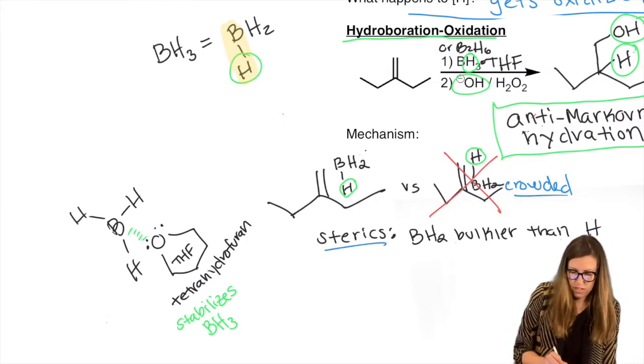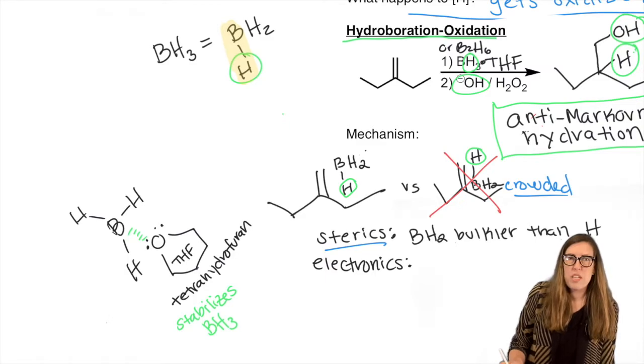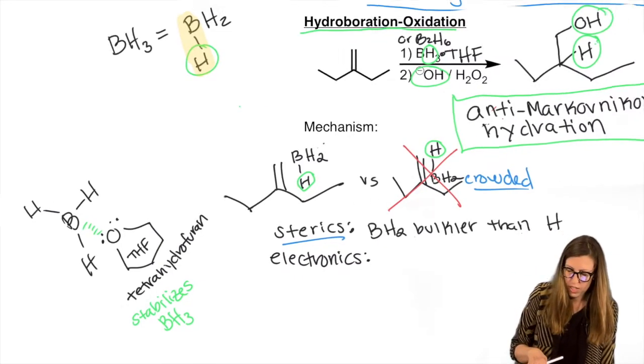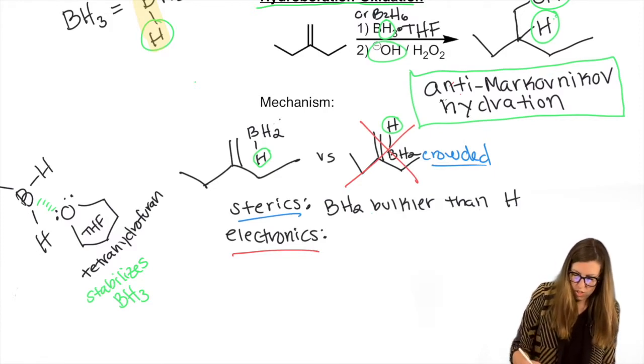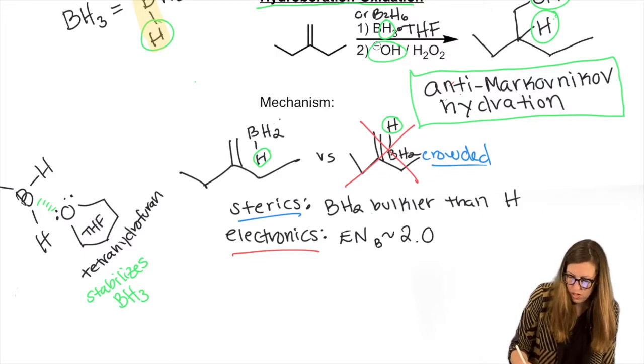What about electronics? We always try to look at both factors. Electronics would be, how do the charges distribute or interact? Do we have attractive interactions or repulsive interactions at play? So this is a valid concern because, something to mention here, the electronegativity of boron is actually less. It's about 2.0. So it's actually less than the electronegativity of H. We're not used to that.